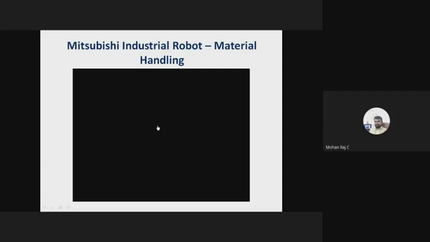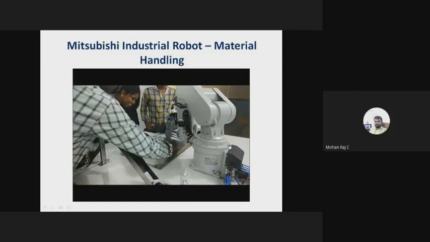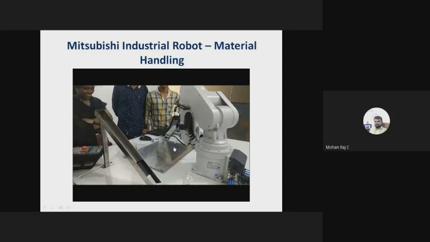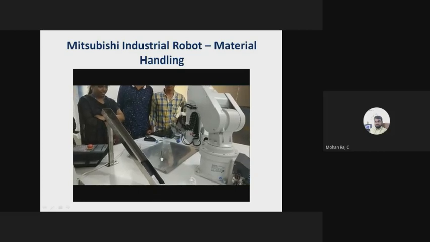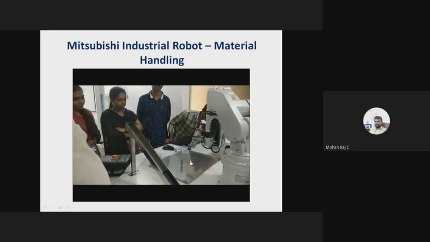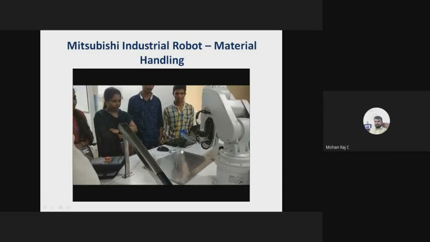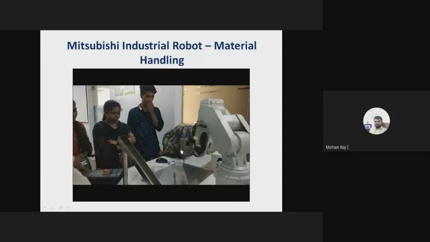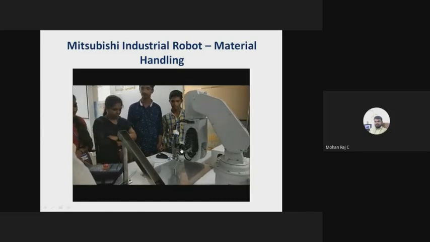And another thing is the material handling. The video was taken during the students training program in our institution. So there are 2 glasses there. The robotic arm will place this metal piece in this particular glass one, and the second metallic piece, the workpiece, will be placed in the second glass. If the air is not sufficient, you have to turn on the compressor. Always you have to maintain the proper air supply. Exactly, it places the metal workpiece on the glass.